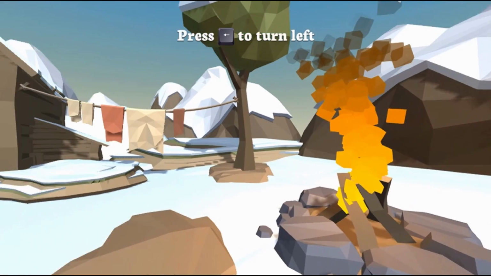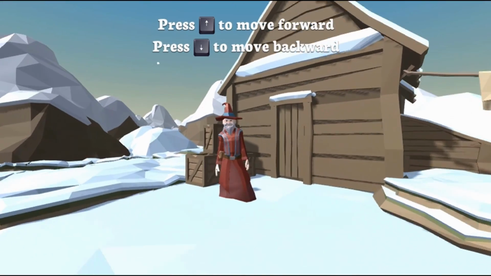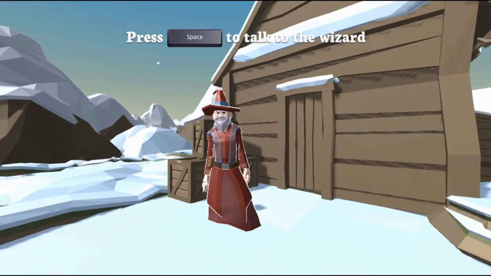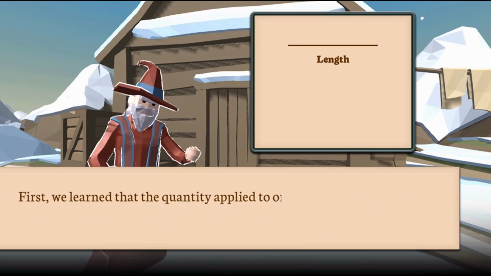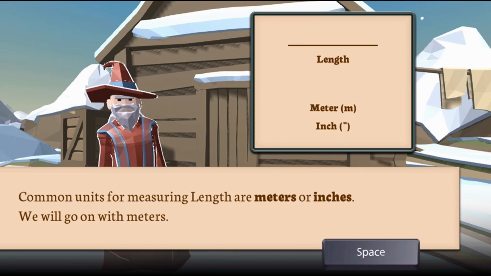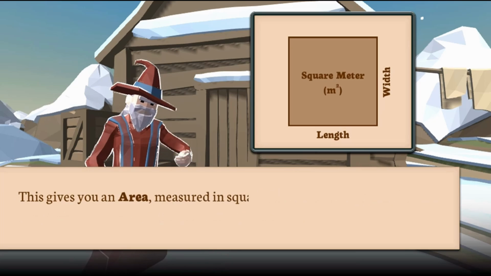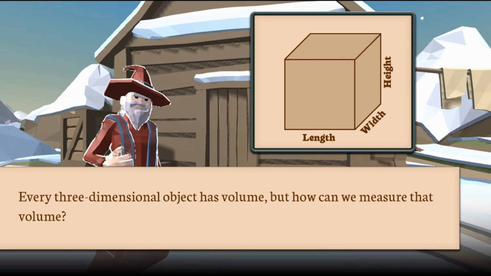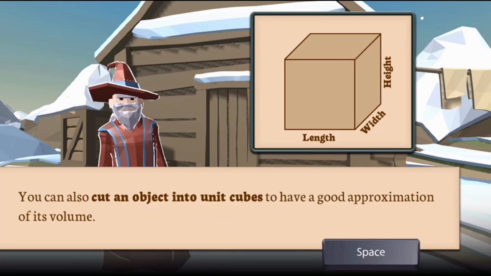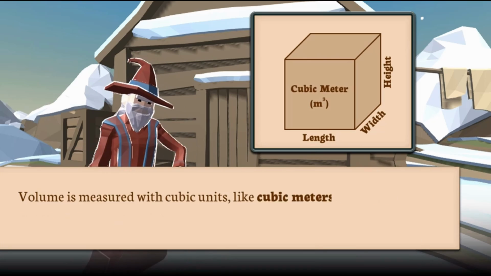This is a math game that makes learning about unit cubes fun and easy to understand. In this first informative, instructional game, explore the vast world of Wizards of the Cube to better understand the three-dimensional concepts of volume, width, height, and how to make good use of unit cubes.